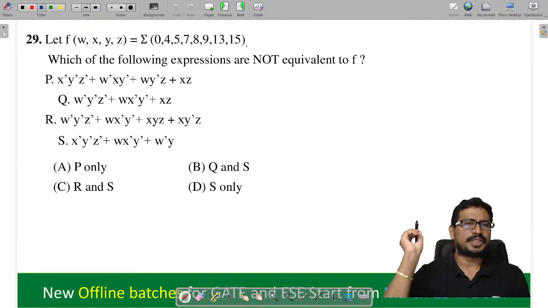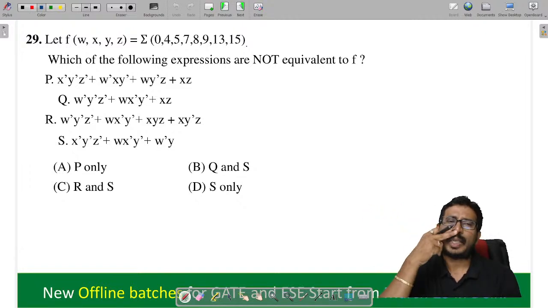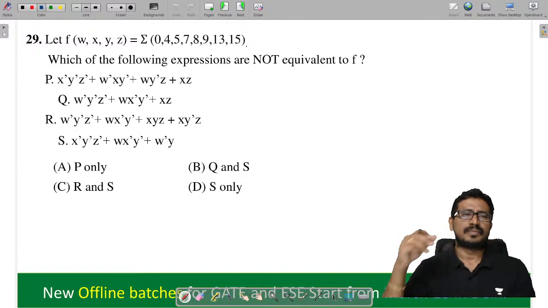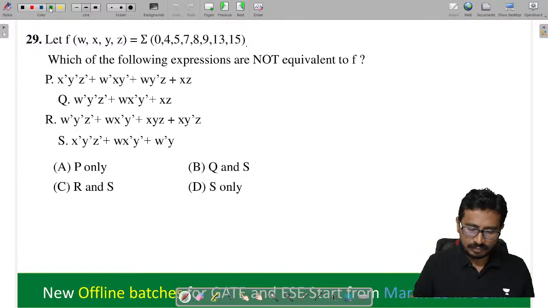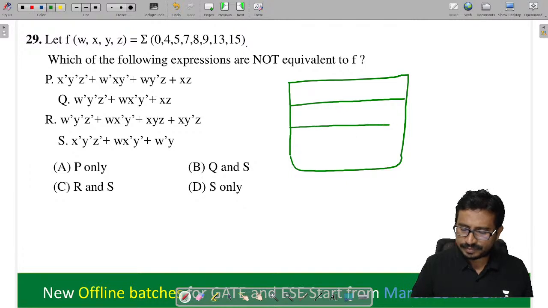Not equivalent to F. If those minterms and F's minterms are the same, it is equal. If they are not the same, not equal. Okay. Now tell me, first one here, P. We need to verify if the minterms are not the same, then we can say those are not equal.